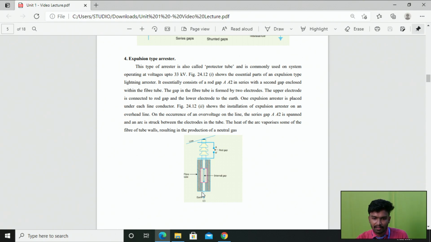Right. So after the diversion of these extra surges and the production of neutral gas, the arc is extinguished. Then after clearing and diverting all the surges, gaps 1 and 2 are still in the open condition. Right. So this is the working principle of the expulsion type arrester.